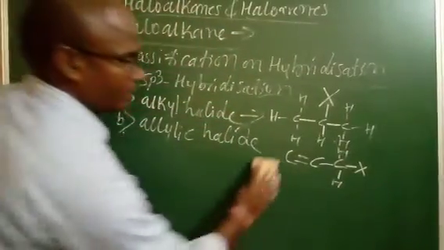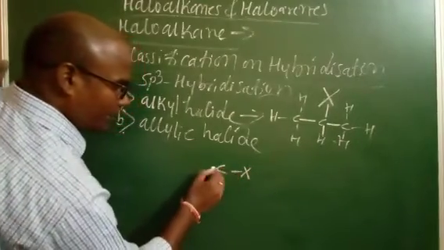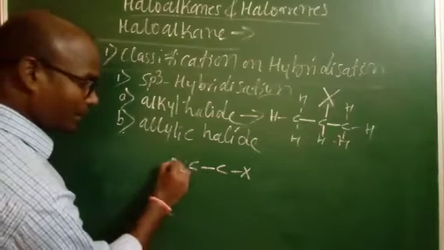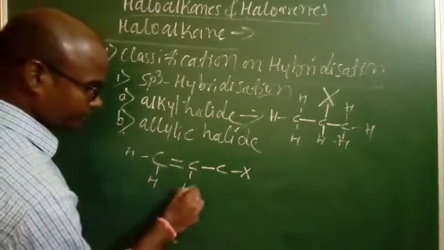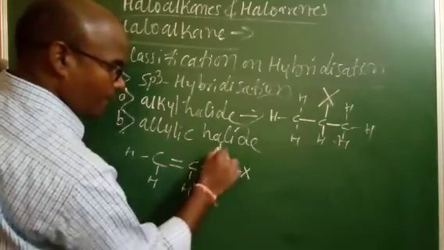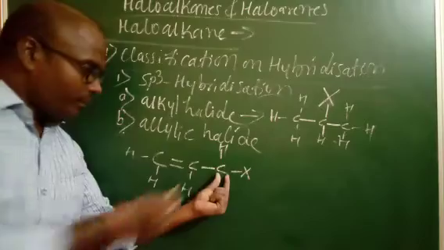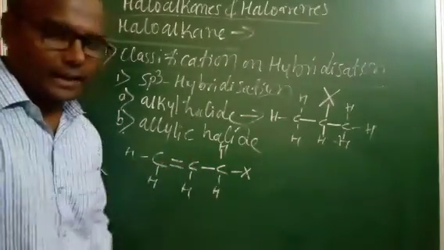I will write it here. The halogen atom is attached to the carbon, and that next carbon has a carbon-carbon double bond. So that is what we call an allylic halide.